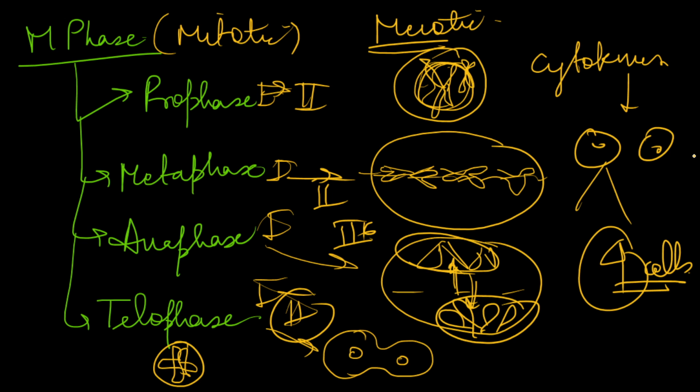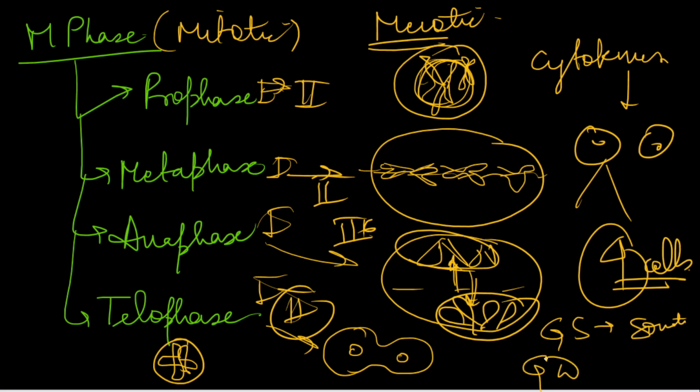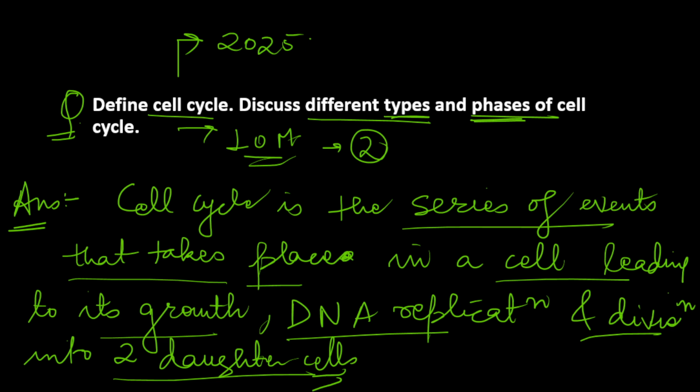In conclusion you can mention that the cell cycle is an orderly progression of growth and division, maintaining genetic stability in somatic cells and genetic diversity in reproductive cells. This will be the best conclusion. If you mention all these things, this would be a very good answer, and I hope you will be able to write a good answer now.